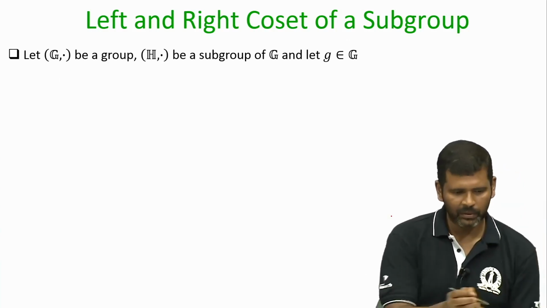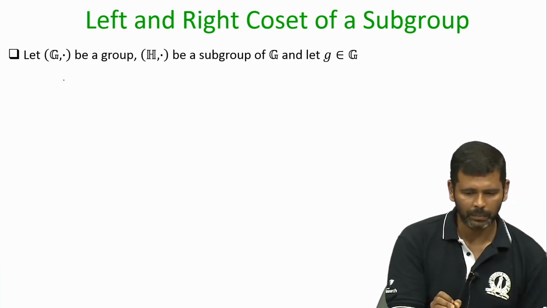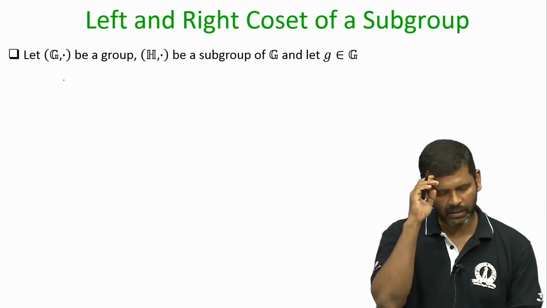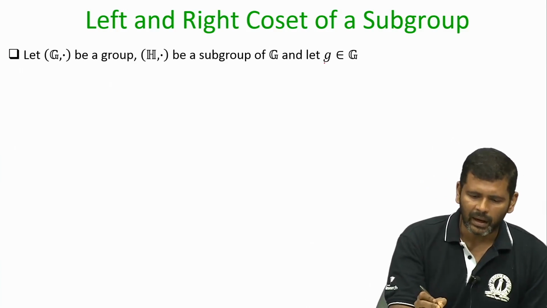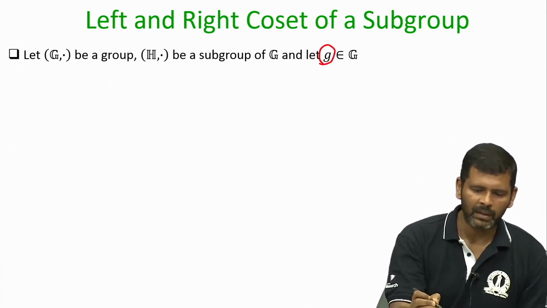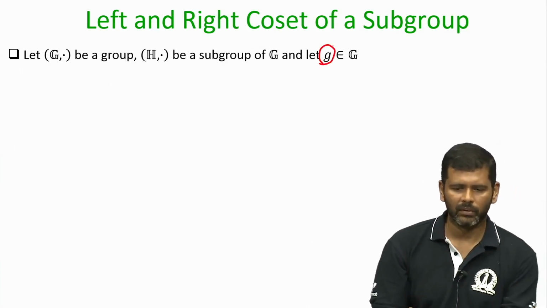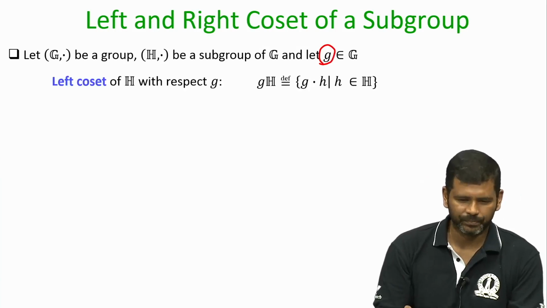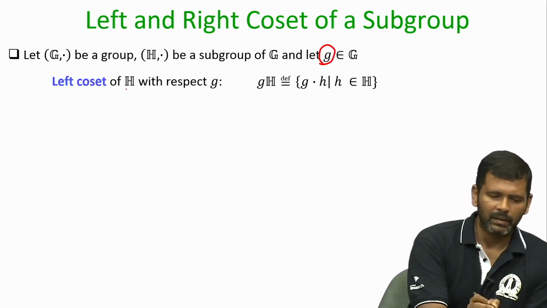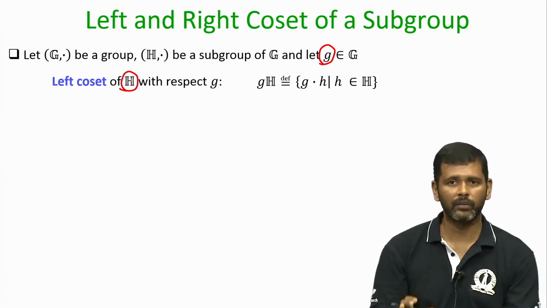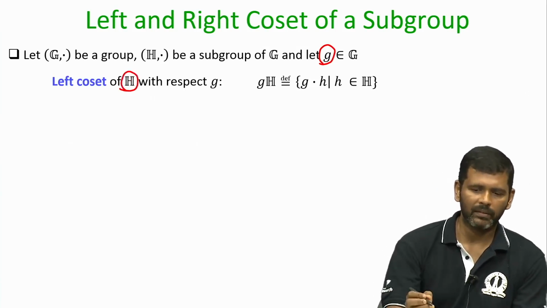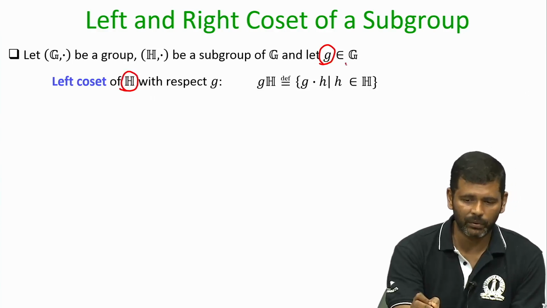So, imagine you are given a group and a subgroup of the group. Again, they may be finite, infinite and so on, because the definition does not put any restriction. And imagine you are given a group element small g from the bigger group. The cosets are defined with respect to your subgroups, but with respect to elements chosen from the bigger group.